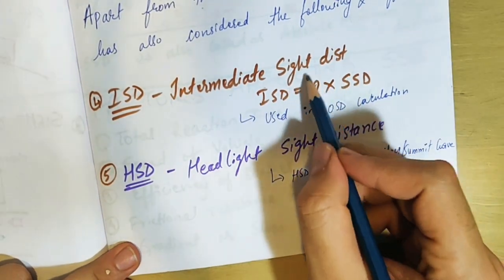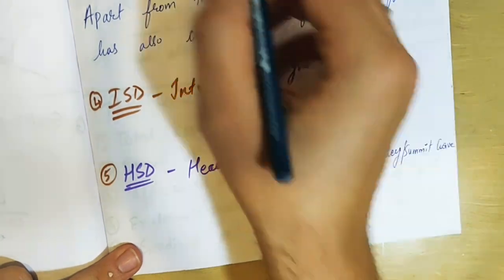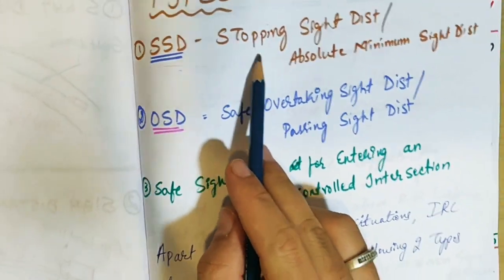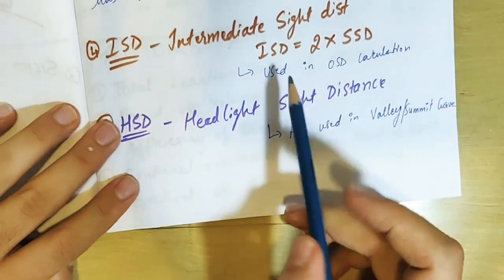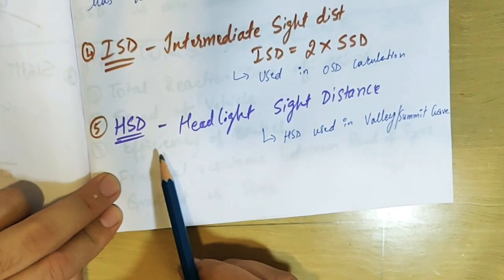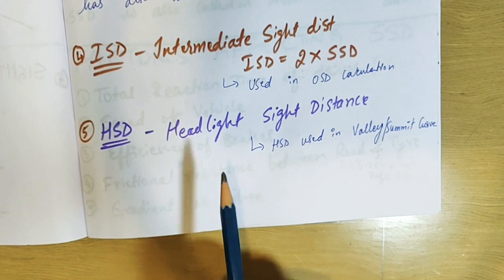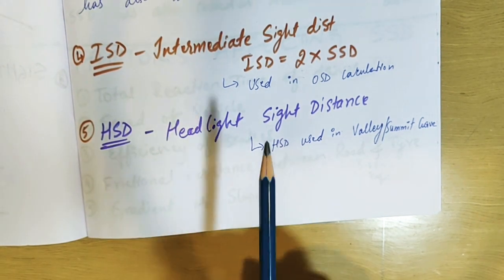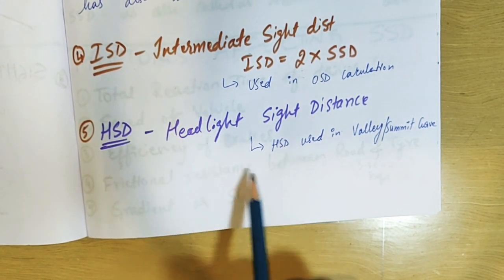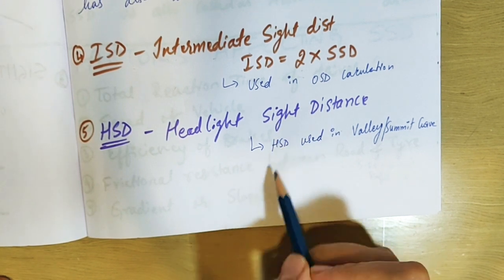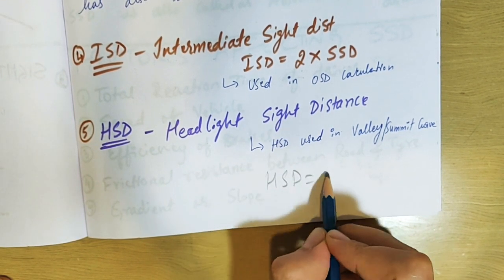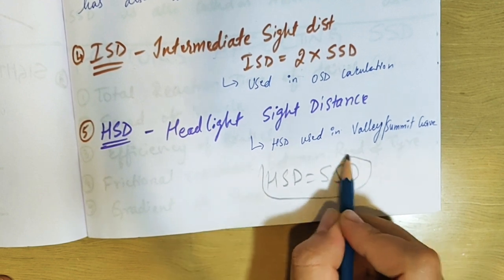Intermediate sight distance: remember the formula, it is 2 times the stopping sight distance. And the fifth one is headlight sight distance. Generally, headlight sight distance means when you are driving at night, how far your headlight should be able to see. That is generally equal to SSD.